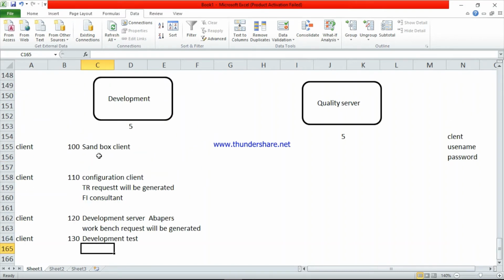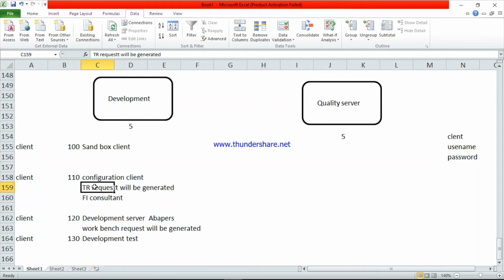It is very important. In the development server, we have 4 clients. The first one is the sandbox client. This is only for testing and practice purpose. The second client is the configuration client. All the financial consultants, FI consultants, CO consultants, SD consultants, all consultants will work here.